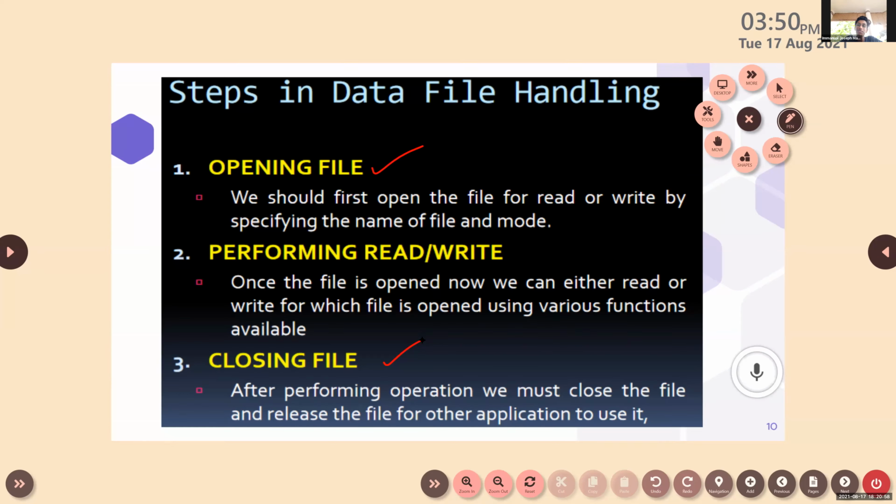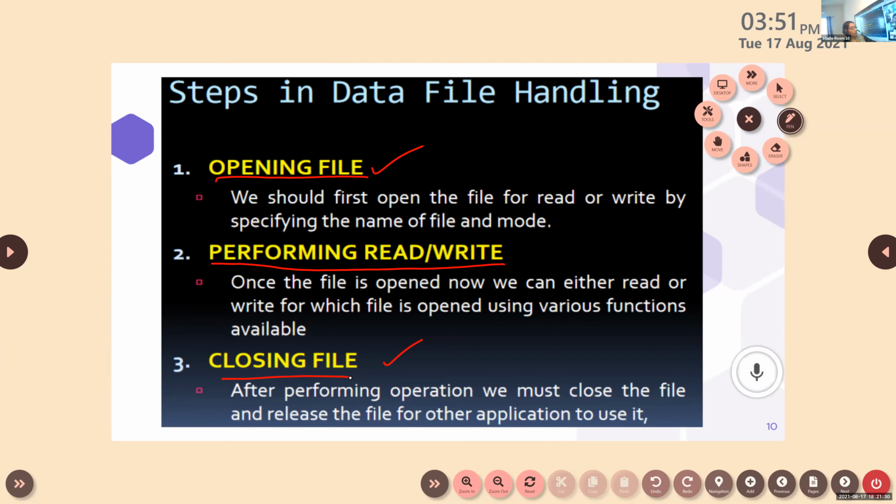Okay, so these are the steps that are followed. Only write the heading: opening file, performing read or write, after that, closing a file. Like you do when you are learning: you open a book, after that you perform your task, after that you close the book. No need to write sentences regarding each topic. Only write the topic.